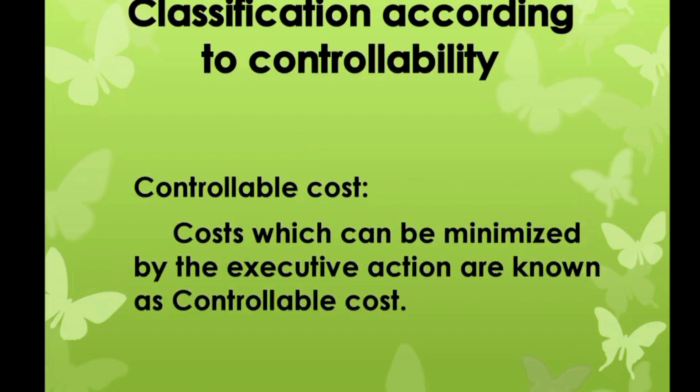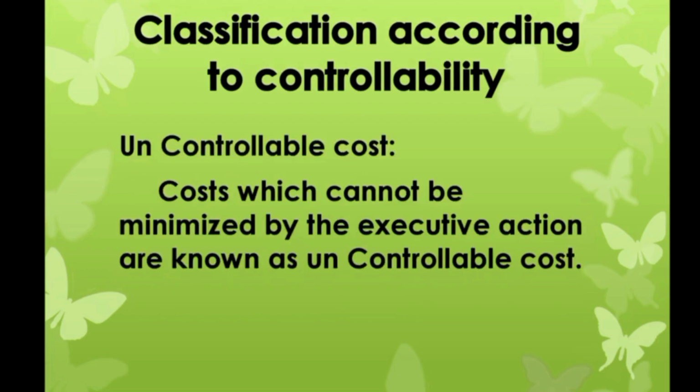And next one, classification according to controllability. Under this, costs are divided into two categories. They are controllable cost and uncontrollable cost. Controllable costs, which can be minimized by executive action, are known as controllable cost. For example, variable cost. And uncontrollable costs, which cannot be minimized by executive action, are known as uncontrollable cost. For example, fixed cost.